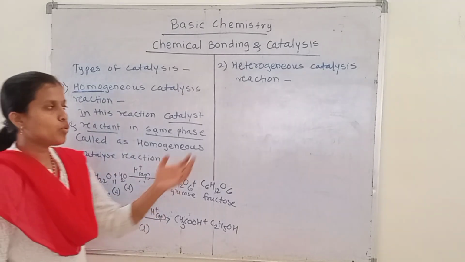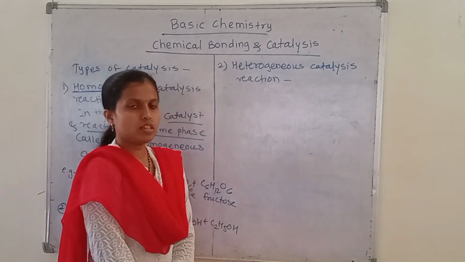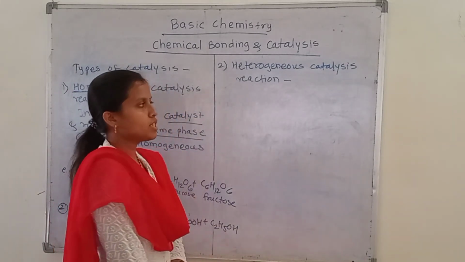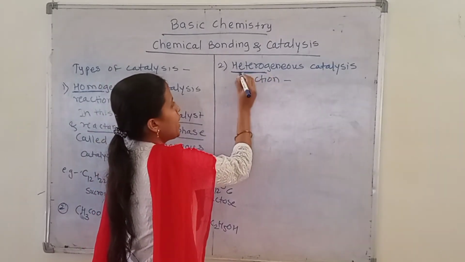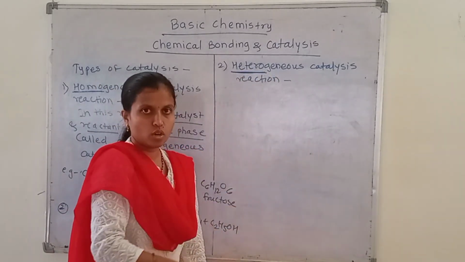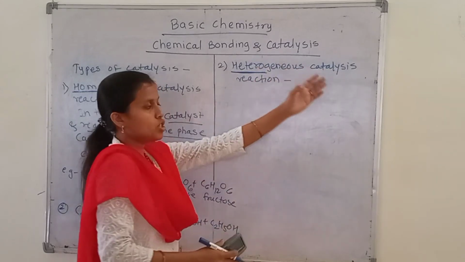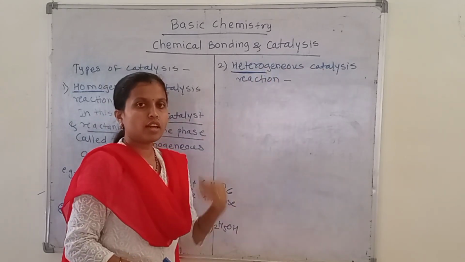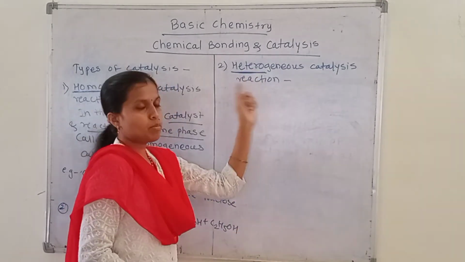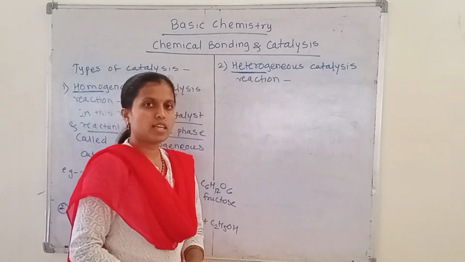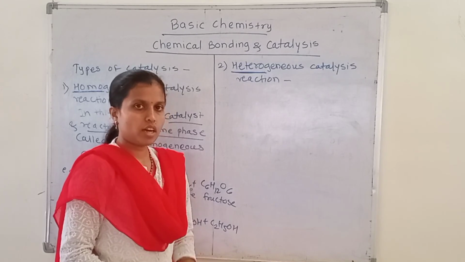Next we see the second type of catalysis reaction, which is heterogeneous catalysis reactions. Their name is hetero. Hetero means in a different phase. In heterogeneous catalysis reactions, the reactant and the catalyst are in different phases. Then this type of catalysis reaction will be called heterogeneous catalysis reactions.